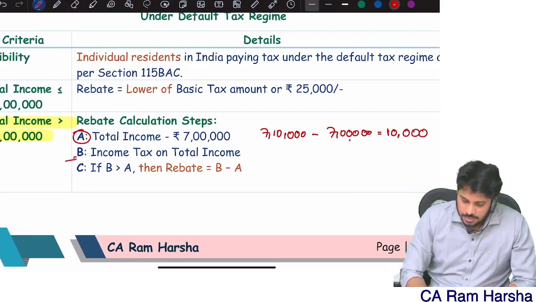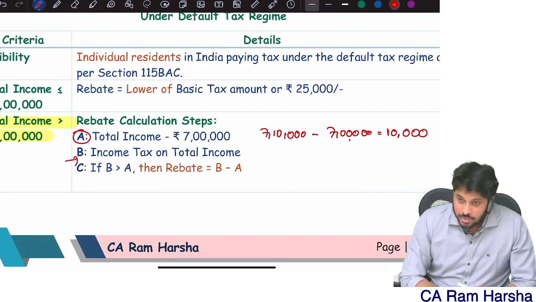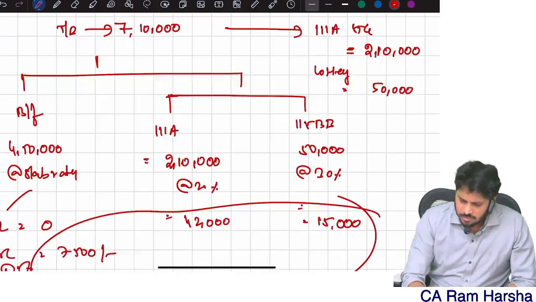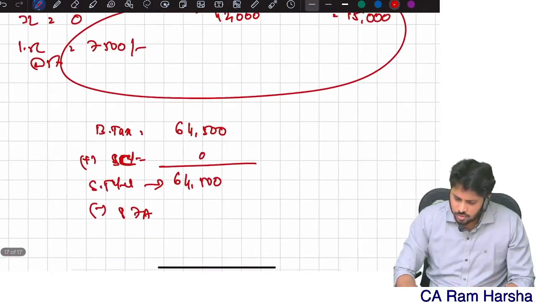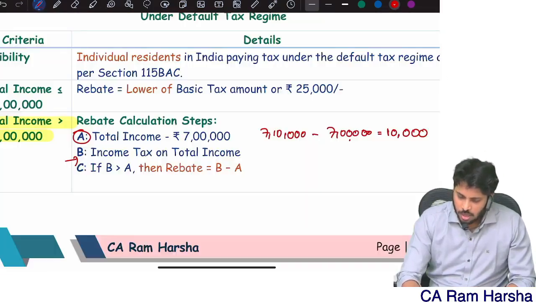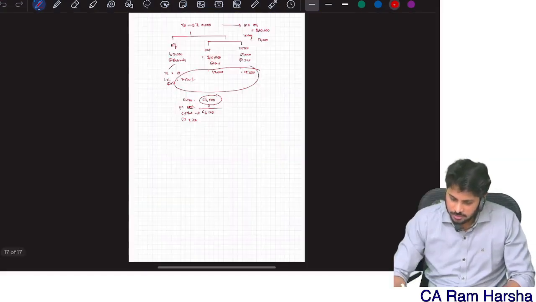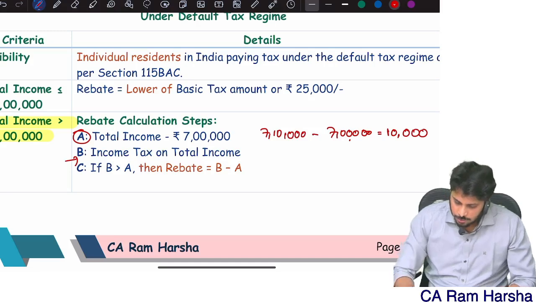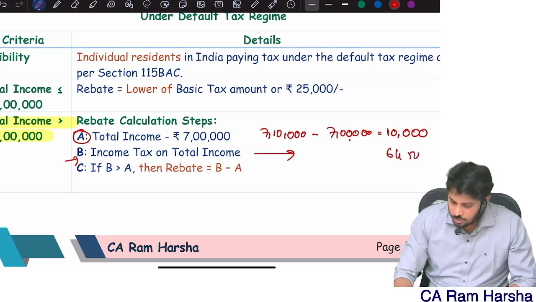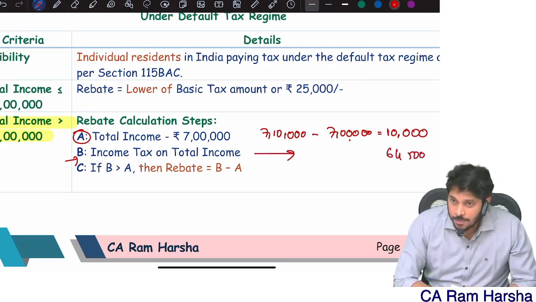10,000. Step B: compute tax on total income. Already we computed the basic tax, 64,500.